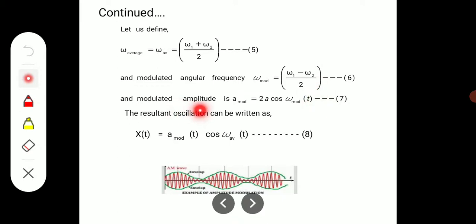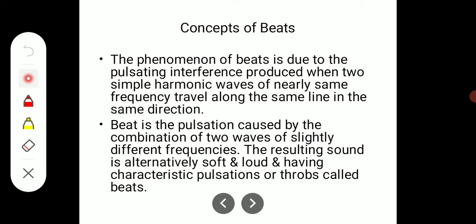So the amplitude is 2a cos(omega mod t). The resultant oscillation is written as A mod of t, and cos omega average t, which is a function of t.